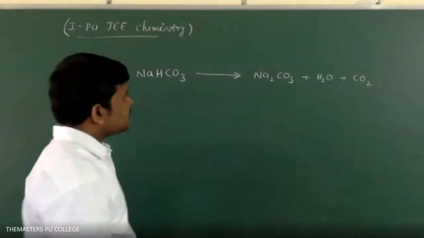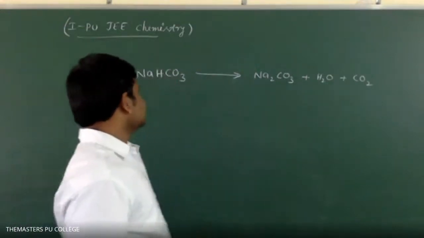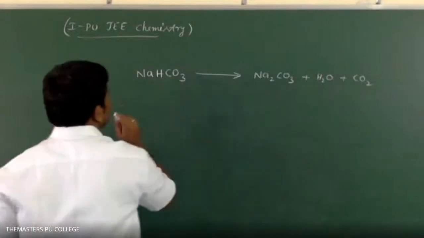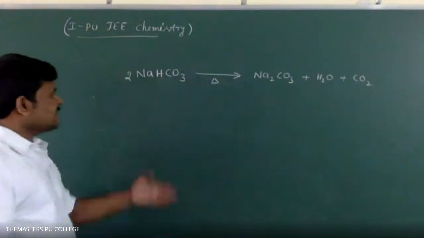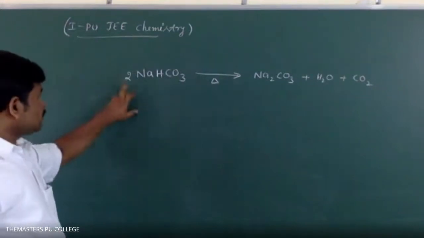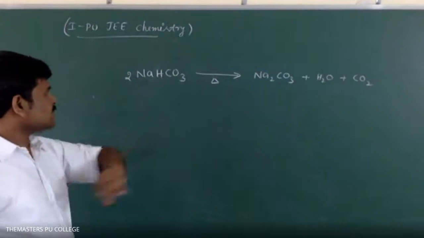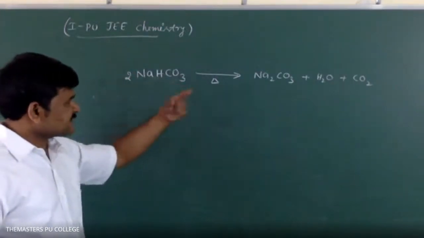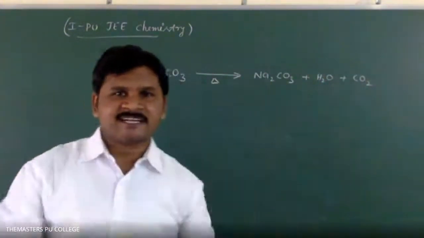This is not balanced reaction. Why? Because here only one sodium, here two sodiums. And moreover, here two carbons, here only one carbon. So, this is balanced reaction. Now you can check it is a balanced reaction. Two sodiums, there two sodiums, two hydrogens, there two hydrogens, two carbons, there two carbons, six oxygens, there 3 plus 1 plus 2, 6. Okay, now you please try yourself.